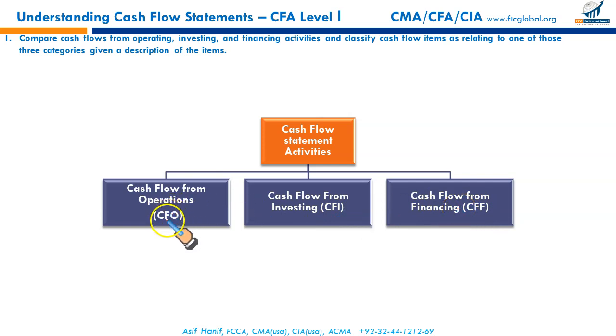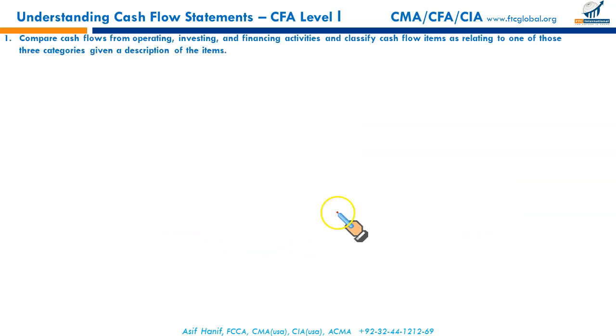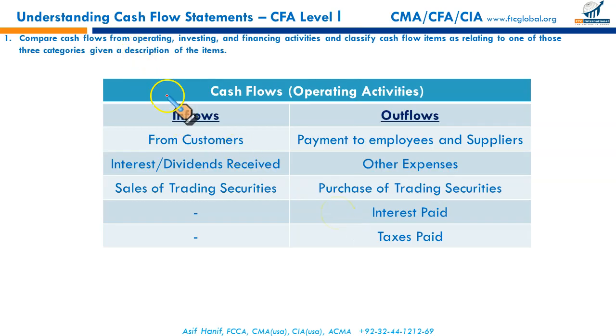What exactly are the cash flows related to operations, investments and financing? Let us see these one by one, because the LOS specifically requires us to know what types of cash flows are in these three categories. So first discussing is the same LOS, LOS 1, cash flow from operations or cash flow from operating activities. These are the cash flows that are primarily from the business central and ongoing operations, the money received from customers to whom you have sold goods or services, any interest received on deposits on bonds, any dividend received on the equity investment, any sale of trading securities.